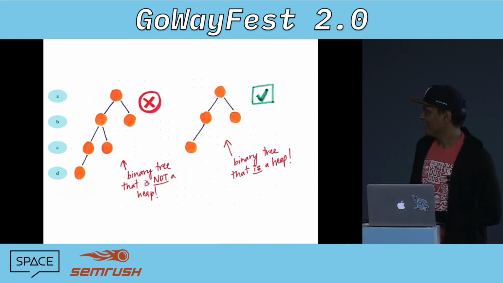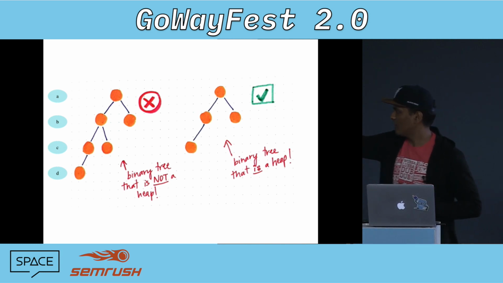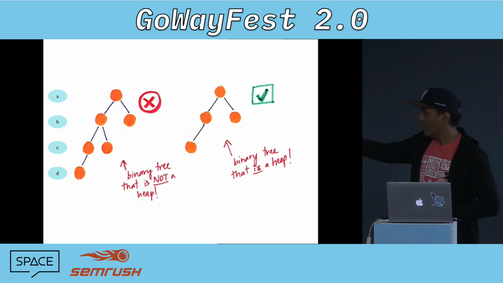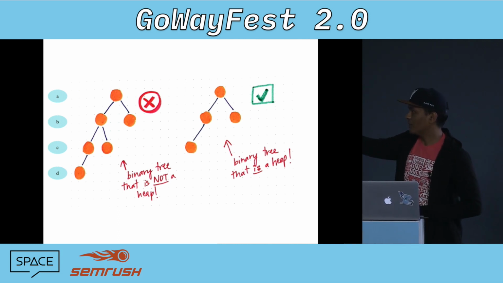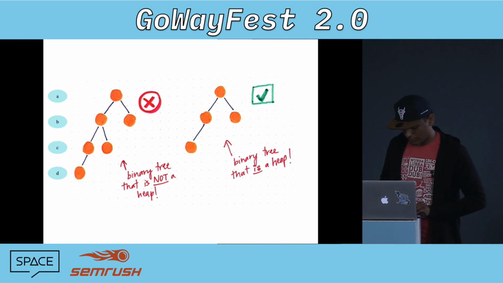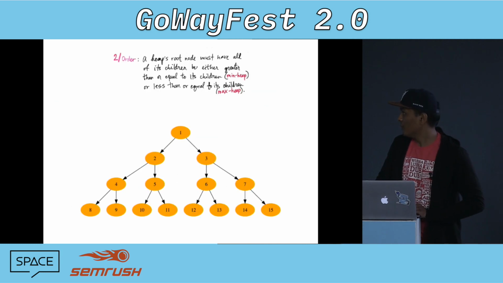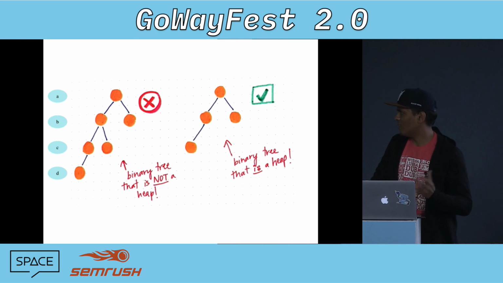Anyway. If you look at the left one, the node in the B level has a grandchild, but the whole B level does not have children. So that's why it's not a binary heap. And the right one does satisfy the shape property, so it is a heap. Okay, so we're going to focus more on the next one. Even if you didn't get this, it's not a big deal.